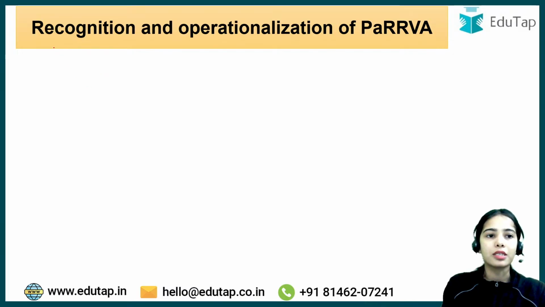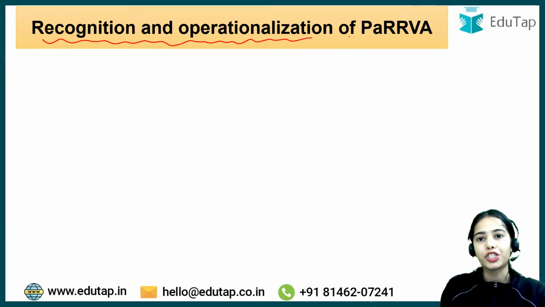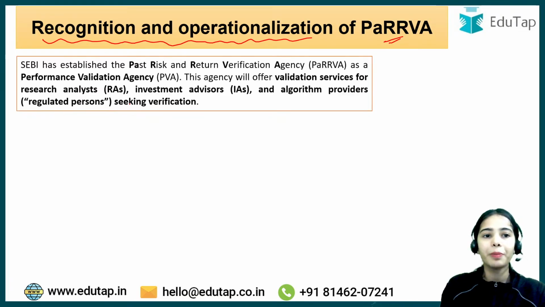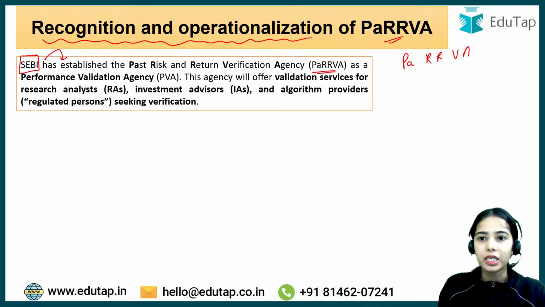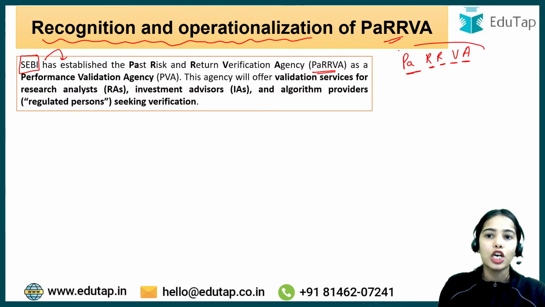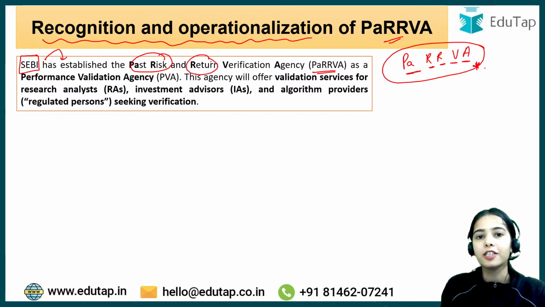So first we are going to discuss the recognition and operationalization of PaRRVA. SEBI, the Securities and Exchange Board of India, has recently established the PaRRVA. The full form of PaRRVA is the Past Risk and Return Verification Agency. So PaRRVA is an agency that is going to do the past risk and return verification.